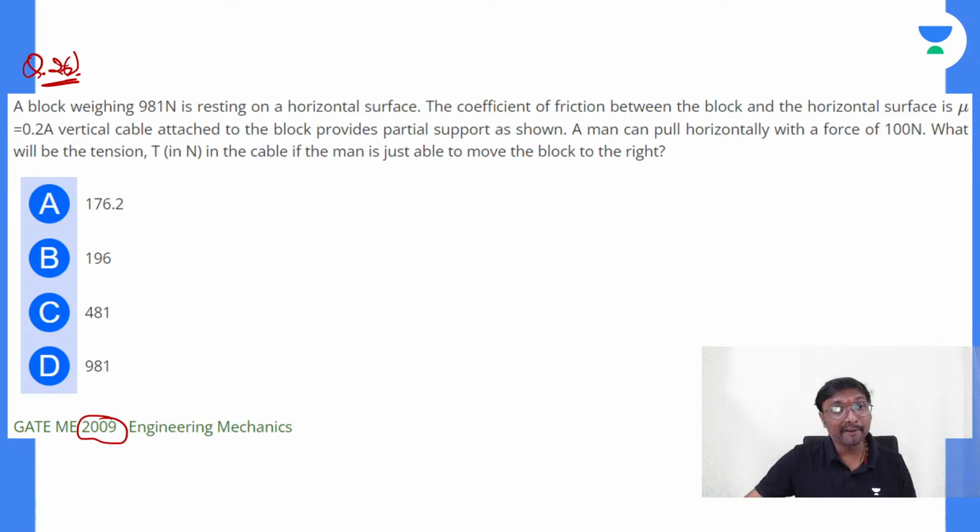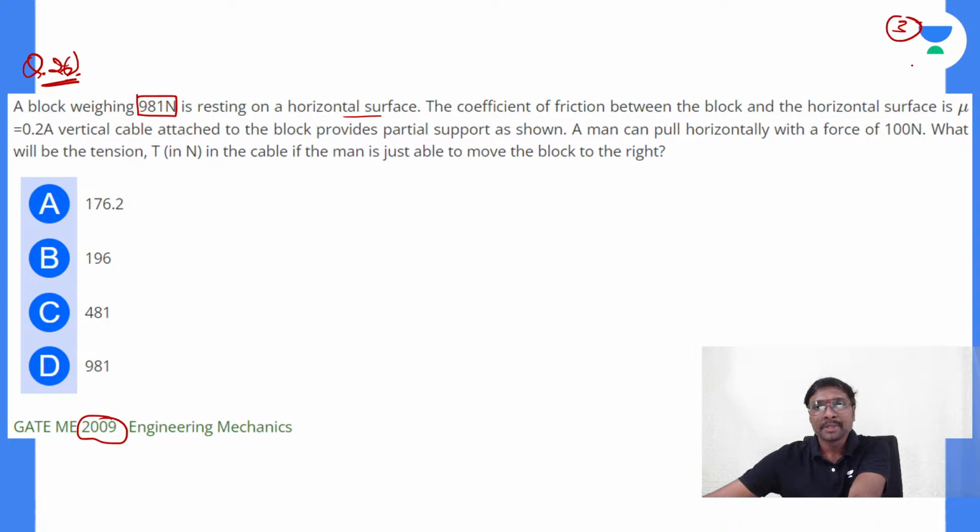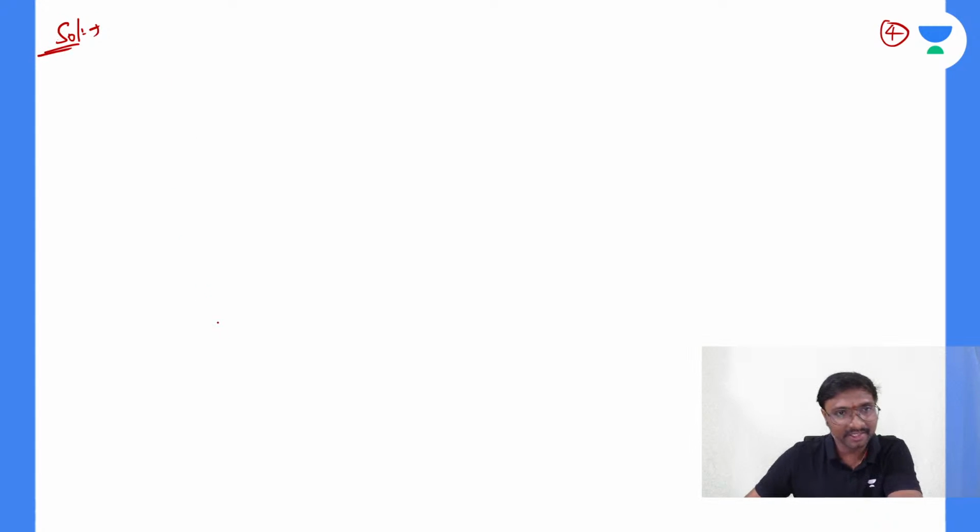A block of weight 981 newtons is resting on a horizontal surface, right? What can you say? There is a block. Where is that block resting? If you just observe that a block is resting, right? Yes, very good.